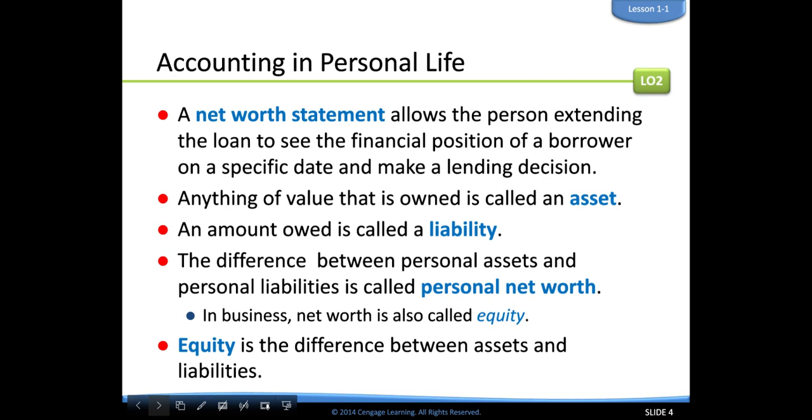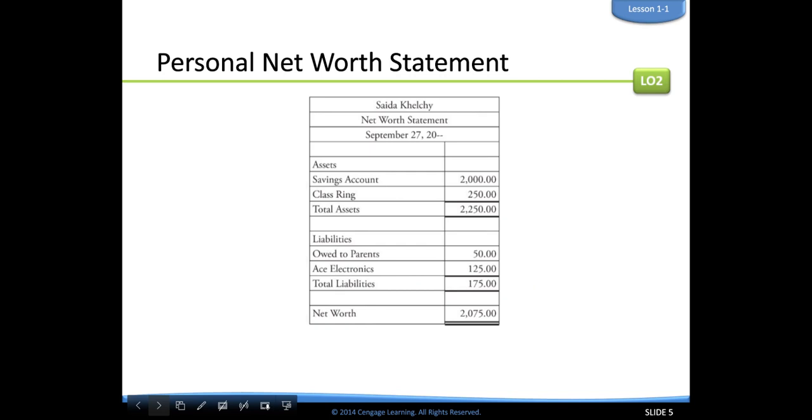Okay. An amount owed or a debt is called a liability. So when you owe the bank X amount of dollars for that car that you just bought, that is a liability. So the difference between personal assets and personal liabilities is called personal net worth. So assets minus liabilities equals net worth. And in a business, the net worth is called equity. Equity is the difference between assets and liabilities. So, a personal net worth statement is shown below, and this is for Seda Kelchi, her net worth statement, on September 27th, 2022. So, this is the actual day that the net worth statement was pulled.